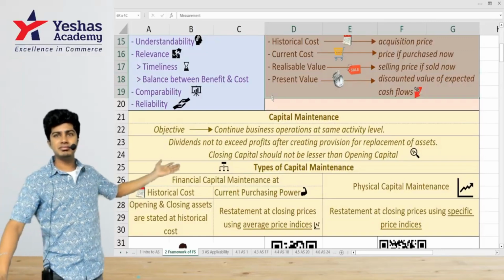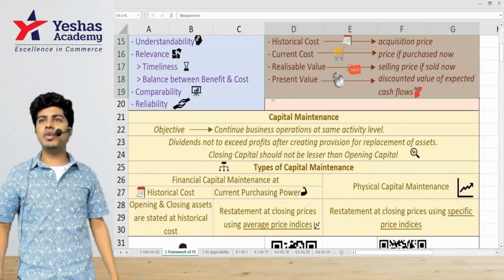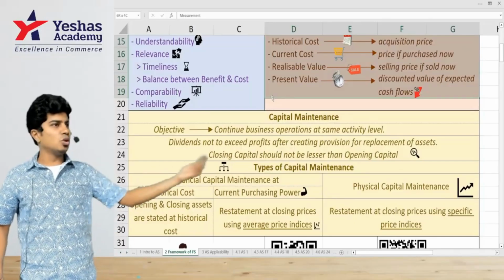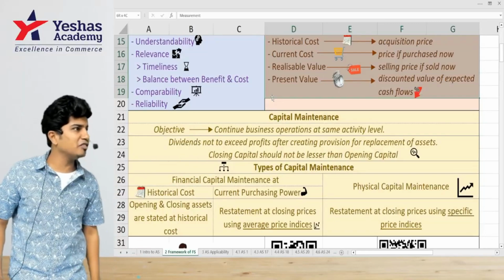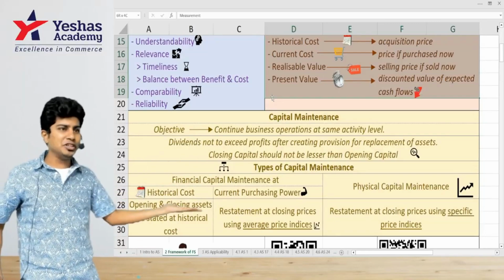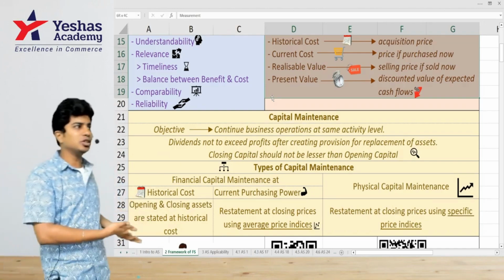Children, will you open a shop? This is a very common concept. You open one provision store. You bought inventory worth 1 lakh. You sold some goods. You made some profit, 20,000 profit in the first month. When you open a provision store, will you go to someone else's store and buy grocery for your house? Take from your shop only.